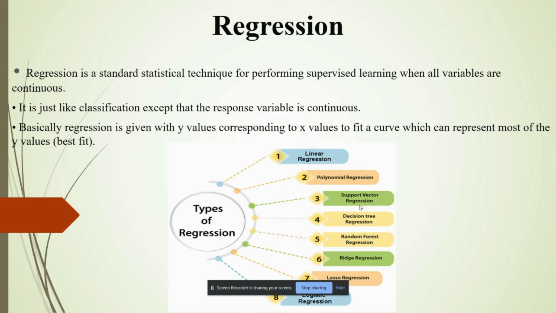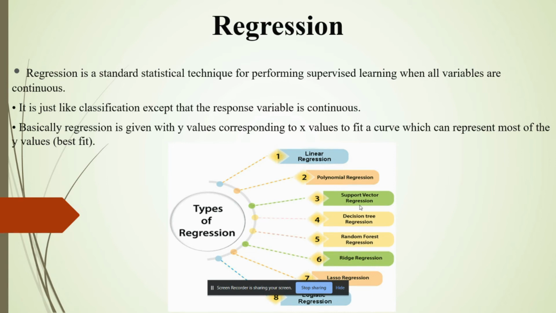Outliers. An outlier is an observation which contains either a very low value or a very high value in comparison to other values. An outlier may hamper the result, so it should be avoided. Multicollinearity. When the independent variables are highly correlated with each other, then such a condition is called multicollinearity. It should not be present in the data set because it creates problems while ranking the most effective variable.